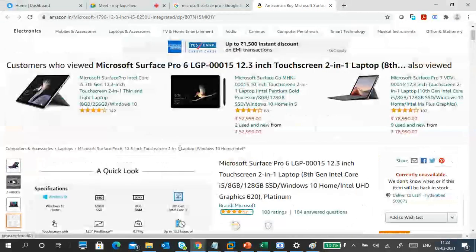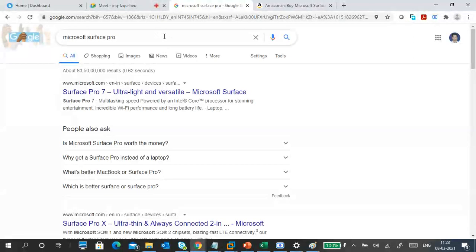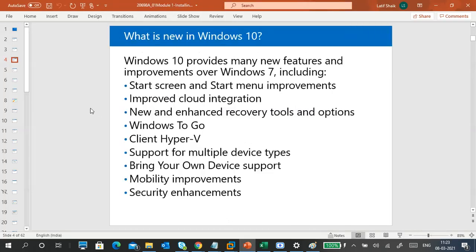Okay, so that is Surface Pro tablets, Microsoft Windows 10 tablet, or maybe laptops, desktop, and all. So that is called a multiple. Already I shared a book, right? So it is there. What is that one also? Okay, bring your own device support, like you can build your own applications based on your thing.